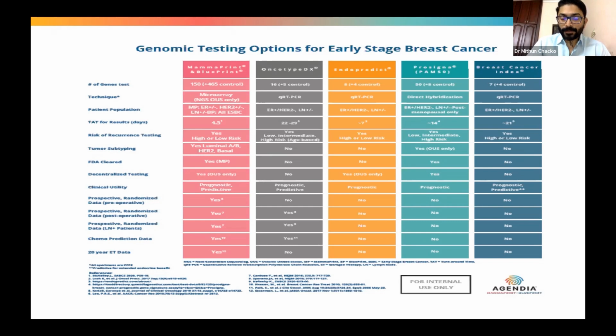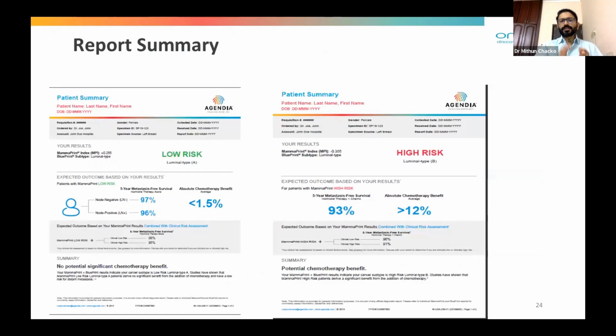The Oncotype DX, the most commonly used and the oldest one, the EndoPredict, the Prosigna, the Breast Cancer Index. MammaPrint, Oncotype DX, EndoPredict, and Prosigna have all been approved by the FDA. I don't think the Breast Cancer Index has been approved. So this is the report summary when we are sending for MammaPrint and Blueprint.